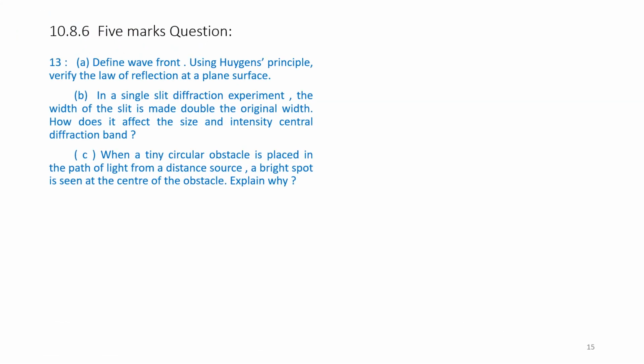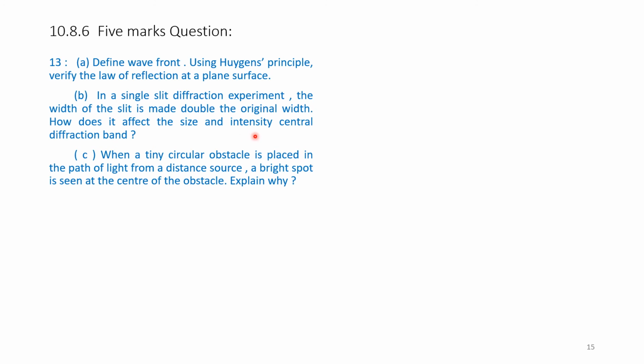5 mark question. Define a wavefront using Huygens principle, verifying the law of reflection at a plane surface. Part B. In a single slit diffraction experiment, the width of the slit is made double the original width. How does it affect the size and intensity of the central diffraction band? See, we have not studied diffraction in this section 10A.